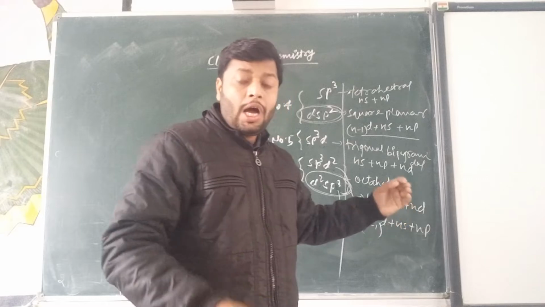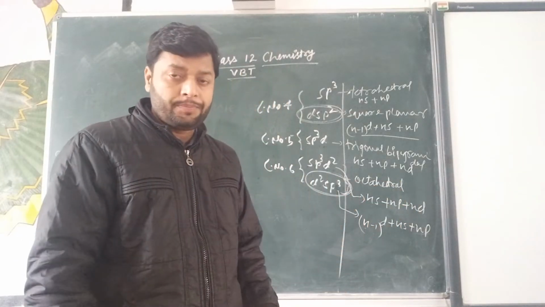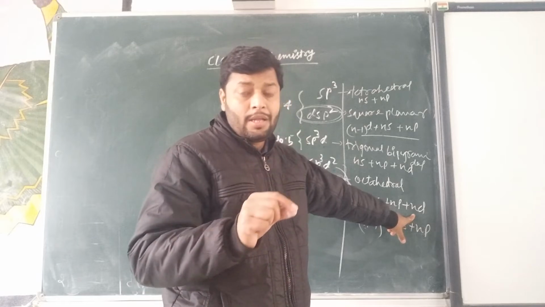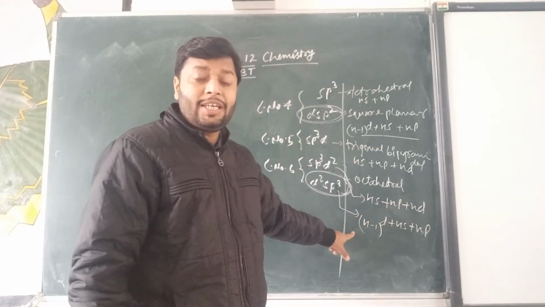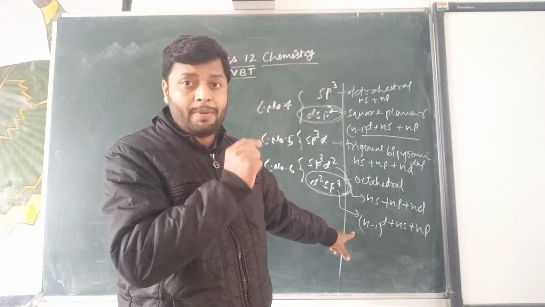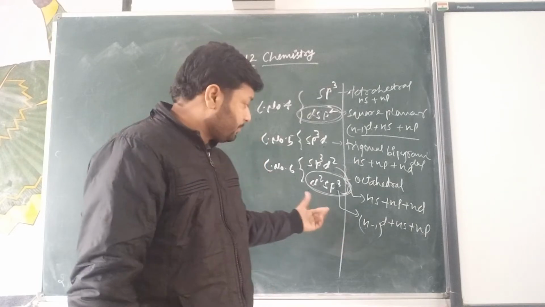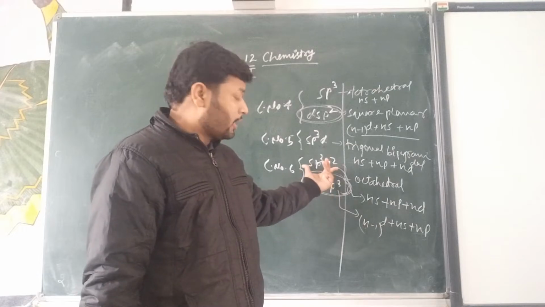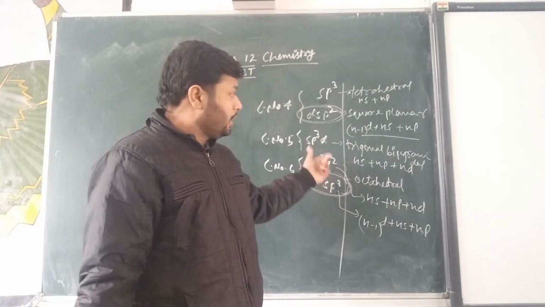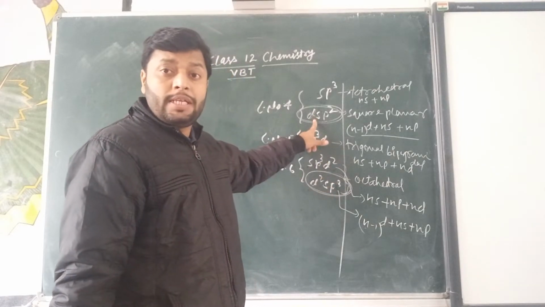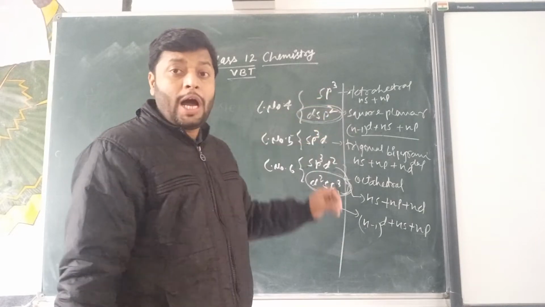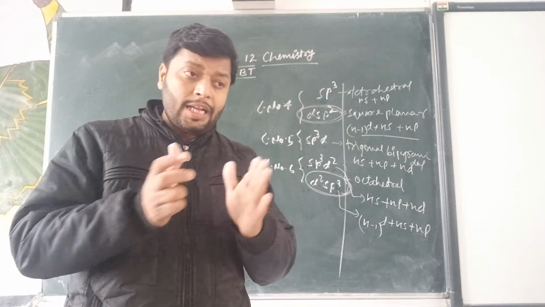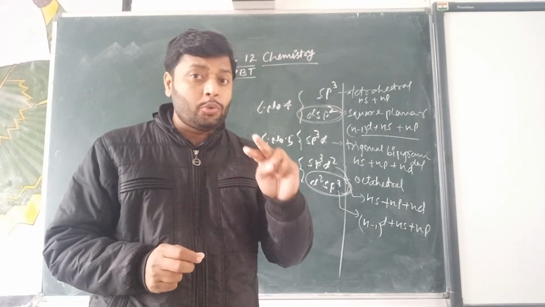These are called outer orbitals used. It means the d orbitals belong to the outer orbital, but in the last case the d orbitals belong to the inner orbitals. That is the reason they are called inner complexes and outer complexes. dsp2 also belongs to the inner complexes and sp3 belongs to the outer complexes. So on the basis of the nature of complex formation, we have 2 categories.